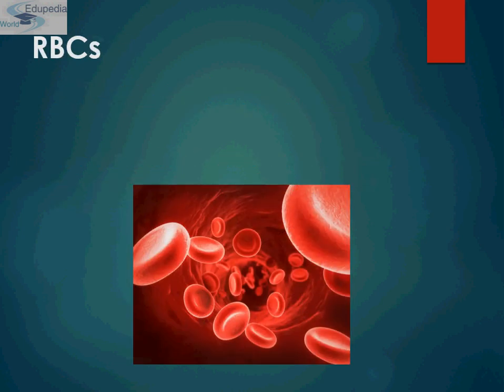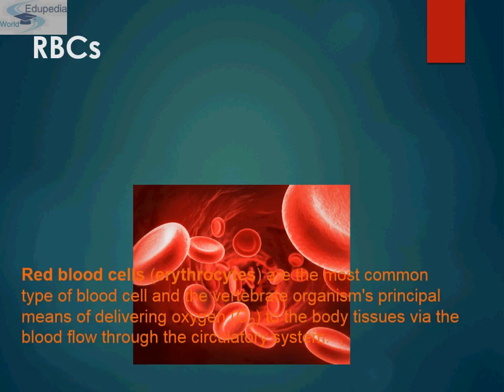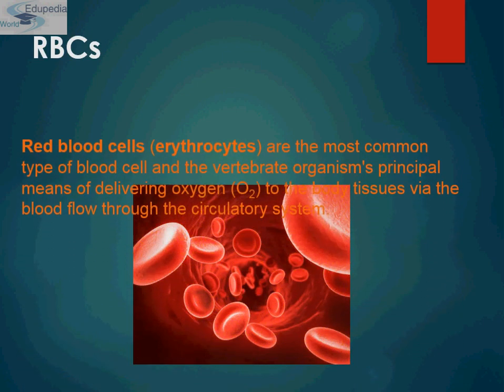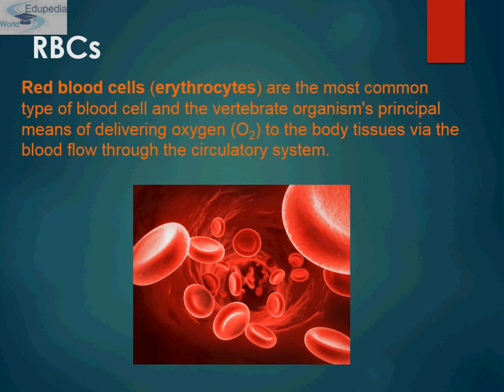Then come RBCs. RBC is red blood cells. They are round with a flattish indented center. You can say they are like donuts without a hole. They carry oxygen. Red cells contain hemoglobin, which permits them to transport oxygen.